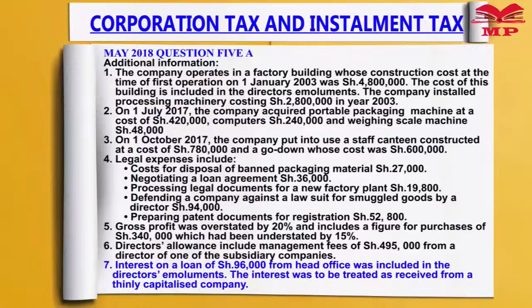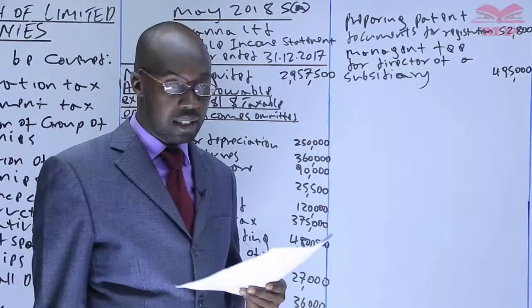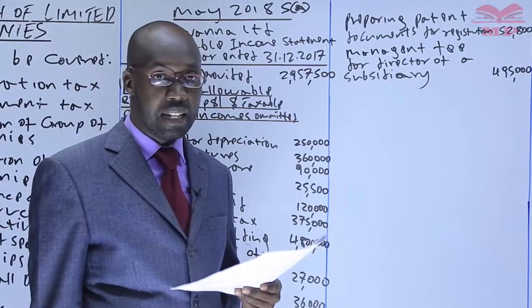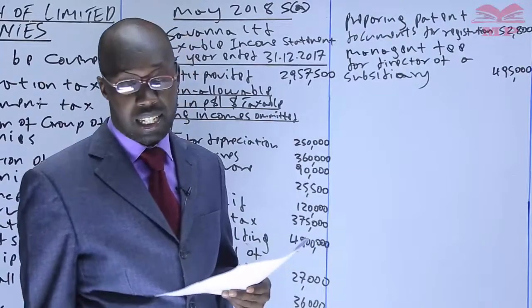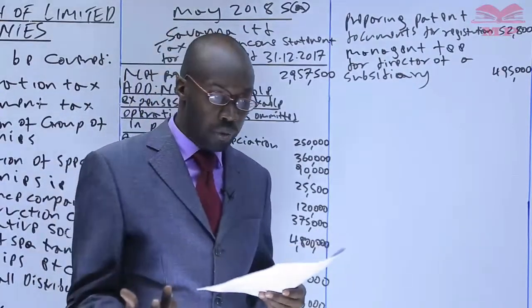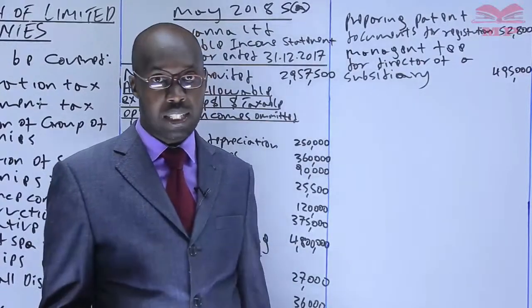20,000 from the head office was included in the director's emoluments. The interest was to be treated as received from a thinly capitalized company. So it's about interest on loan. Is it in the P&L? Yes. We are told it is included in the director's emoluments. Is the interest on loan an allowable expense? Yes, it is. But now, they are talking about the interest being treated as received from a thinly capitalized company.